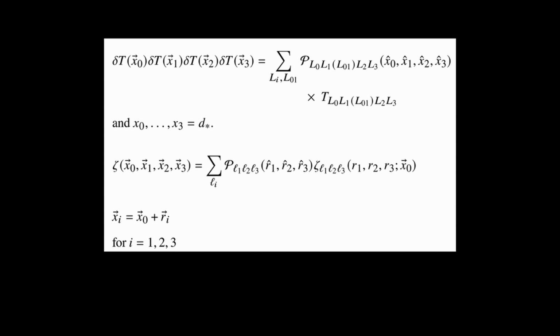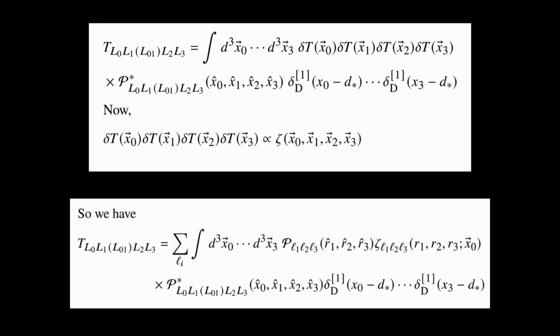That expansion is given in the second line here, and I've written it using r's, and the r's are related to the x's by xi equals x0 plus ri. So we're starting at x0, and we're taking 3 relative positions on the right-hand side of the second expansion. Now, the CMB T coefficient that we want is just going to be picked out by orthogonality. We just integrate P star of 4 arguments against the 4 delta T's, subject to the constraint that we're on a shell. So that's where the delta functions are coming from.